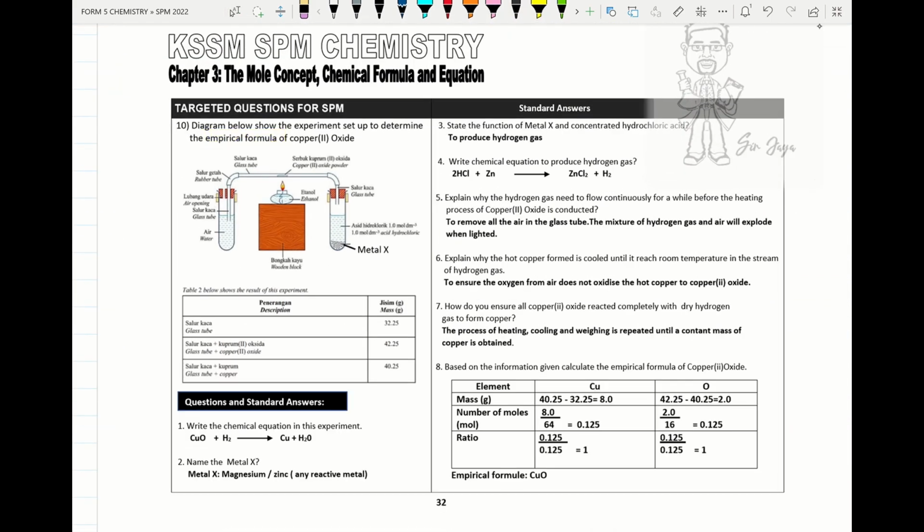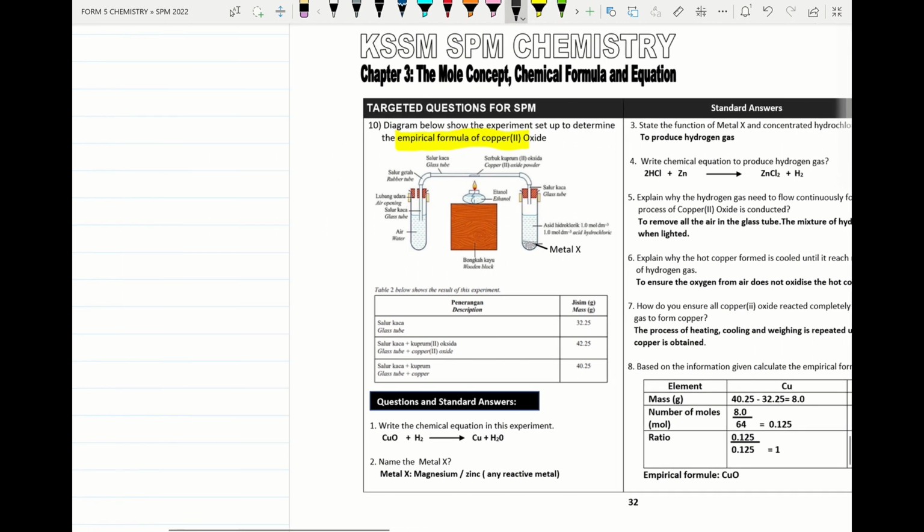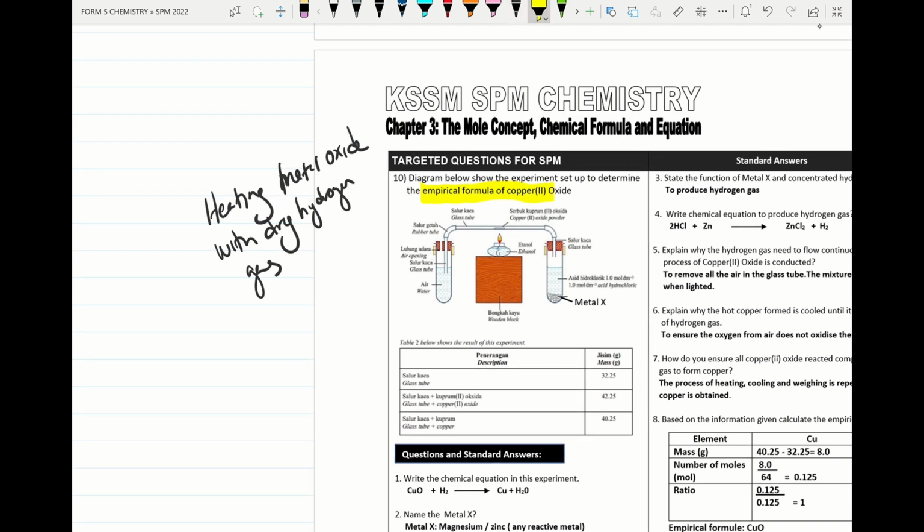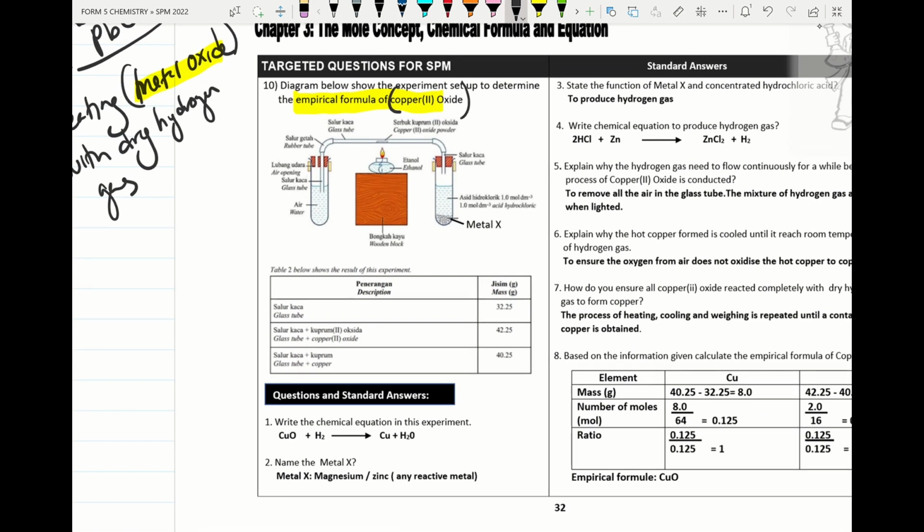Dear students, we go for another experiment to determine the empirical formula of copper(II) oxide, and this method is known as heating the metal oxide with dry hydrogen gas. This metal oxide consists of a less reactive metal. The metal oxide in this experiment can be copper(II) oxide or lead(II) oxide. Please remember that copper(II) oxide has the symbol CuO and is black in color.